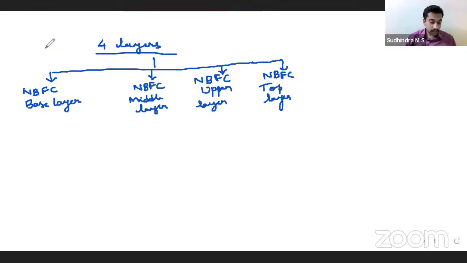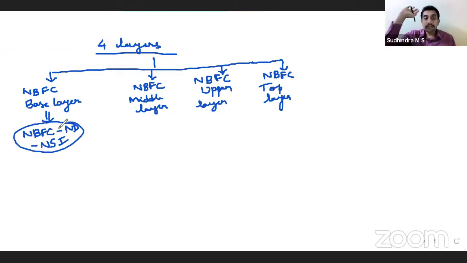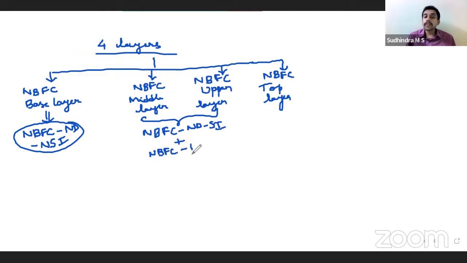What are base layer NBFCs? NBFC non-deposit accepting, non-systematically important, whatever we had, they are all base layer. NBFC non-deposit accepting, systematically important, plus NBFC deposit accepting, are divided into middle layer and upper layer.